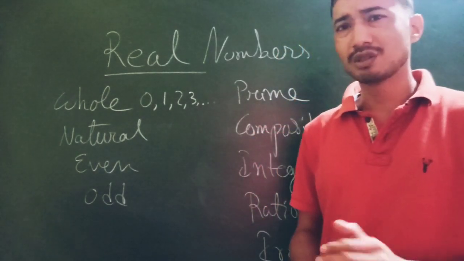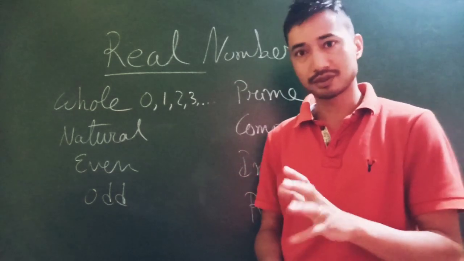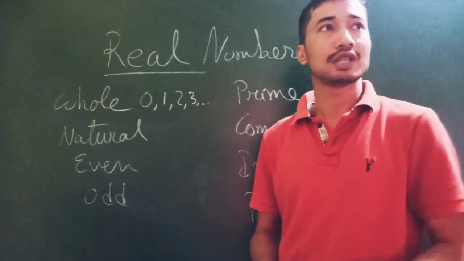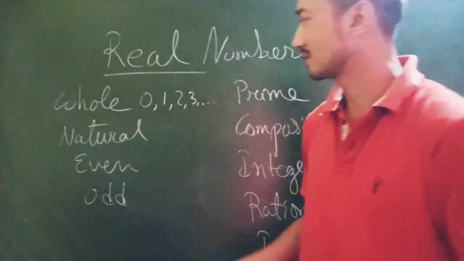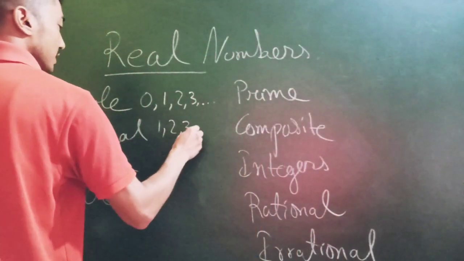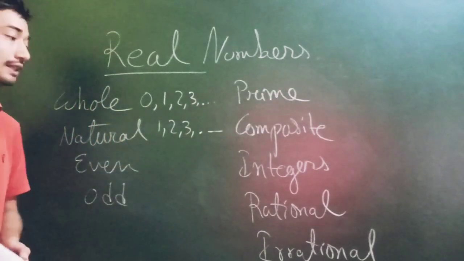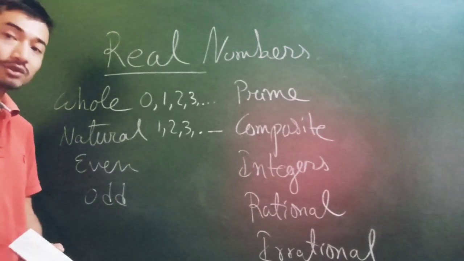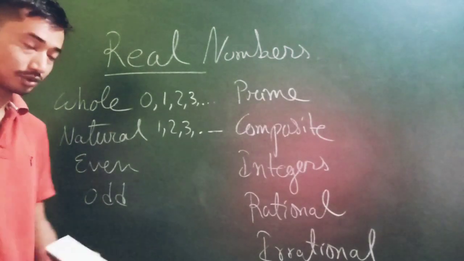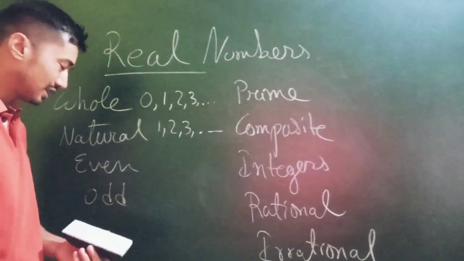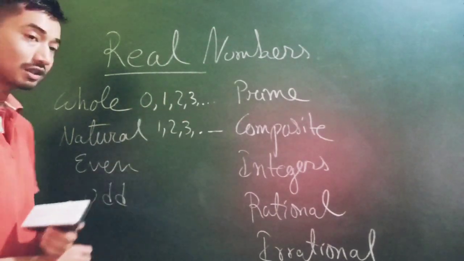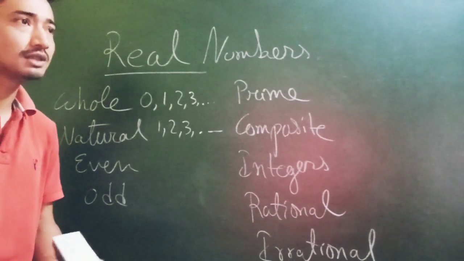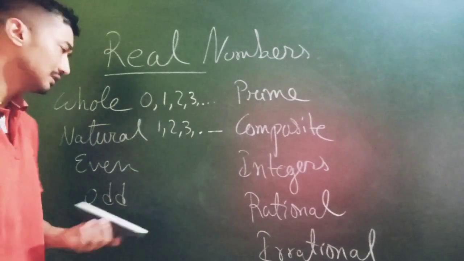So almost similar to whole numbers, but most of the time we make a lot of confusion between whole numbers and natural numbers. So the best way to remember is natural numbers, counting numbers. So that's going to be from 1, 2, 3, and goes on and on. Now we have even numbers. Even numbers are also just like natural numbers, but even numbers are those numbers which are multiples of 2. So 2, 4, 6, 8, 10, and so on. These are not very difficult numbers to remember. Odd numbers are, again just the opposite, numbers which are not multiples of 2: 1, 3, 5, 7, 9, 11, goes on and on.